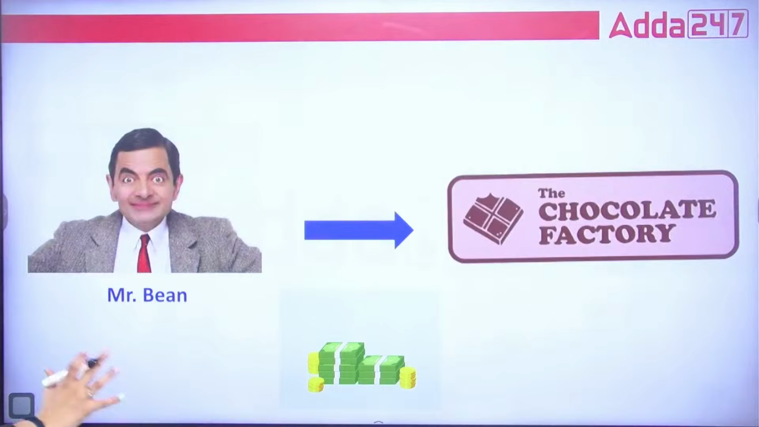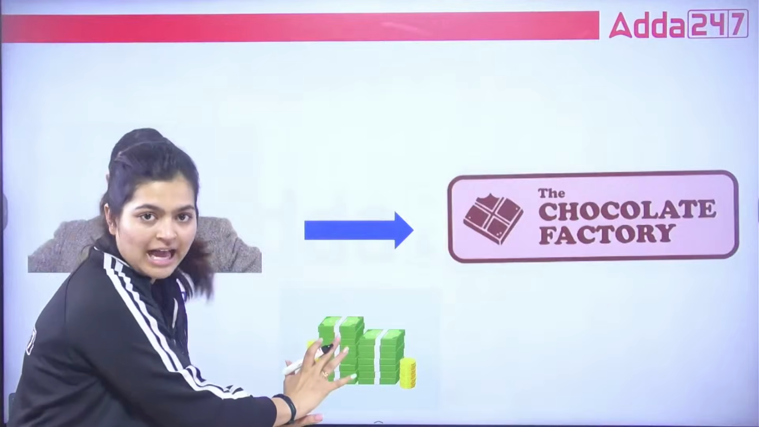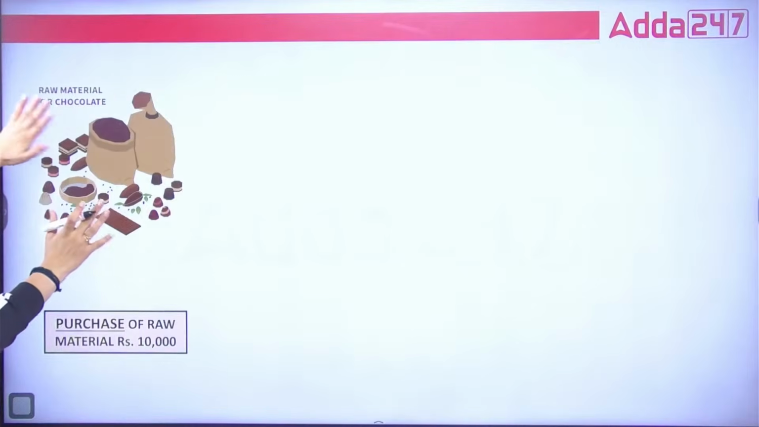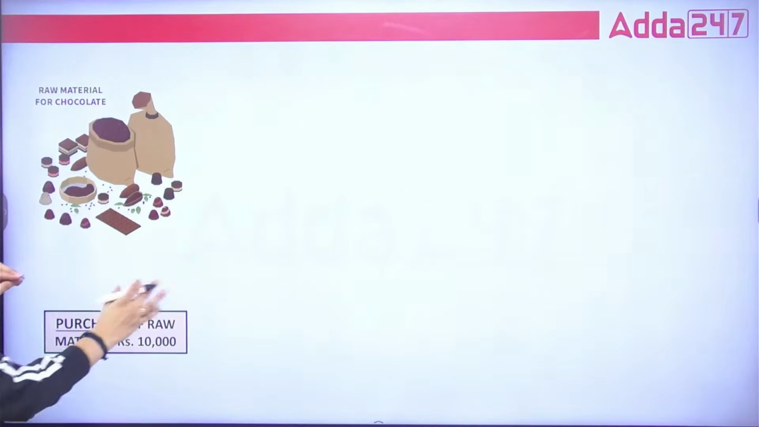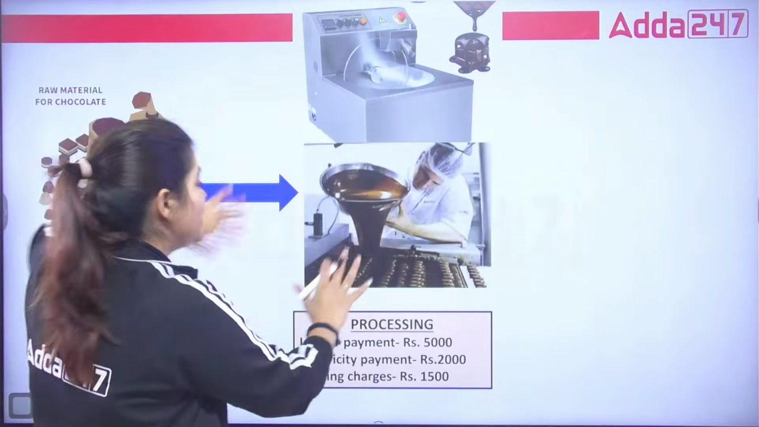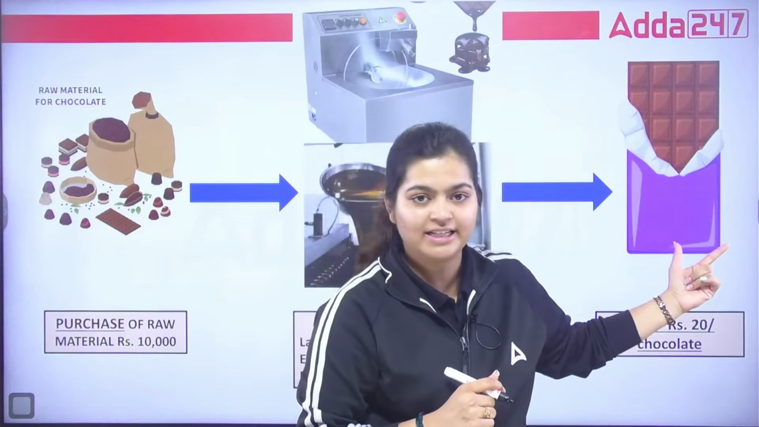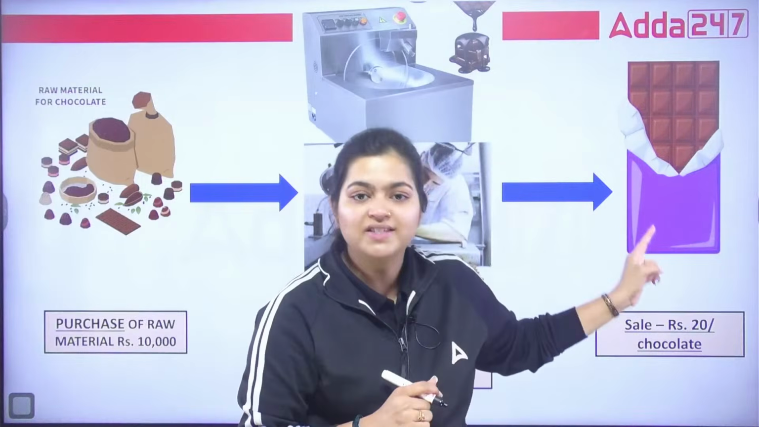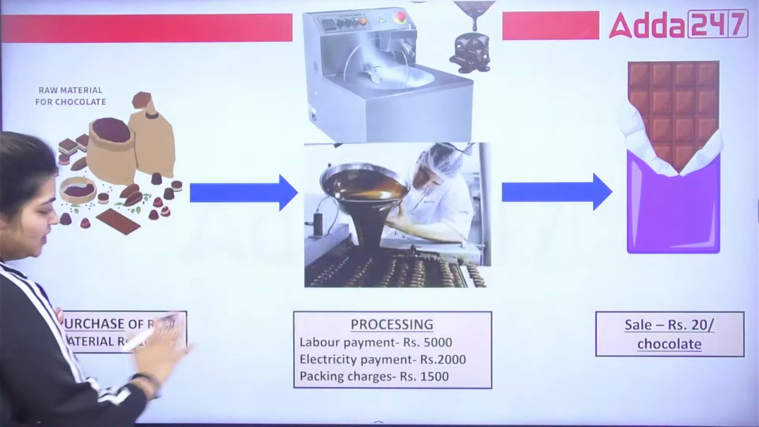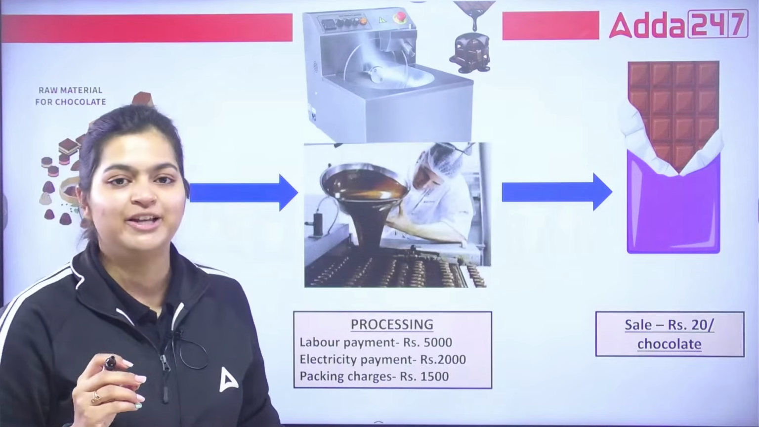Let me revise it again. Here's Mr. Bean who wants to start one chocolate factory. For that, he requires cash. Okay. He arranged the cash. Now with this cash, he first started with the raw material purchase. Now with this raw material, he'll start doing the manufacturing, processing. Correct. And finally, after this processing, he will get this chocolate. Correct. And finally, Mr. Bean can sell this chocolate to his customers. So as you can see, in all the processes, there is some monetary amount, some monetary value.